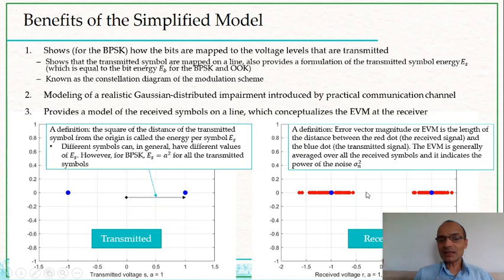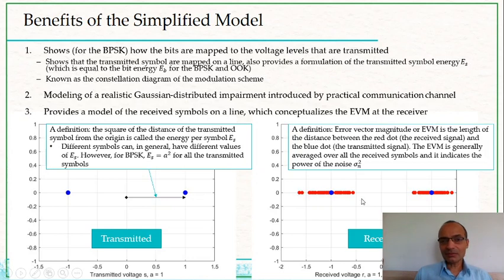In reality, as an engineer, you don't know what sigma n squared is, because the noise is introduced external to your design. There is not a very easy way to measure the noise whenever a communication system is operational. But this concept, the idea of EVM, allows you as an engineer to estimate the value of sigma n squared.